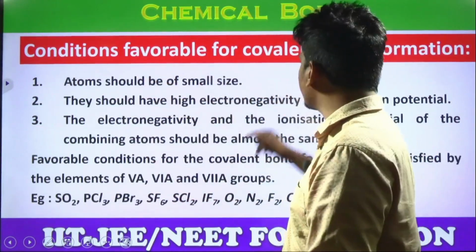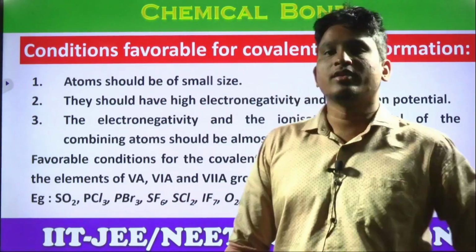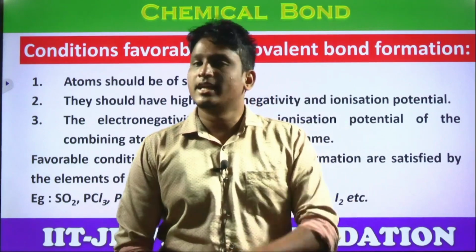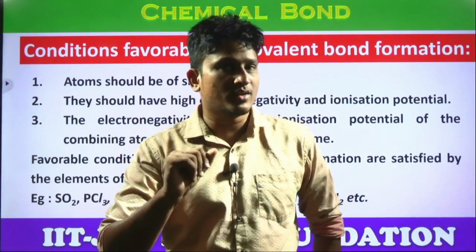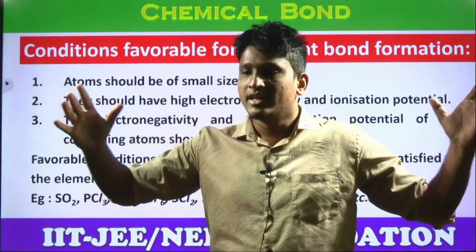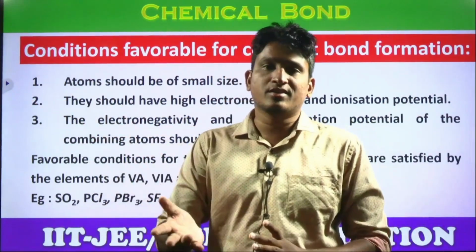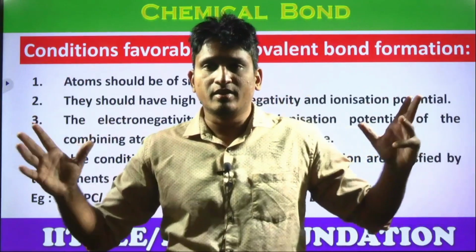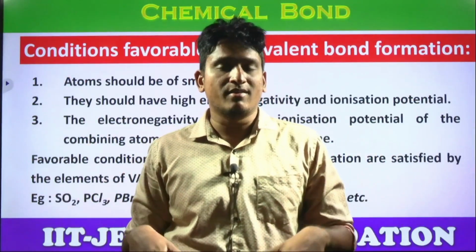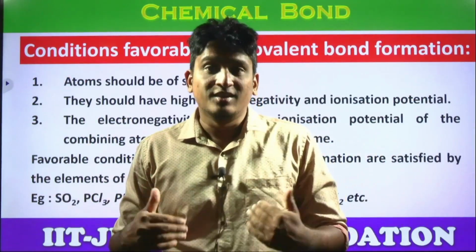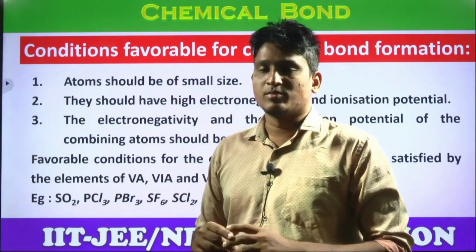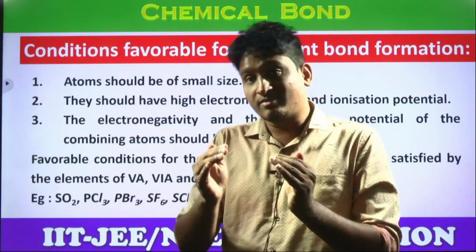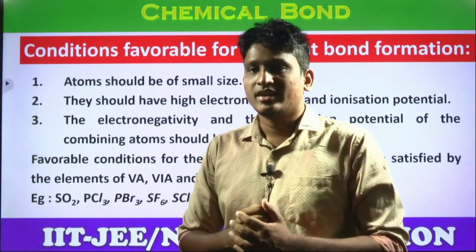Next, conditions favorable for the formation of a covalent bond. The conditions we already discussed. Again, atoms should be of small size, yes or no? Atoms of big size, is it possible for them to share electrons? No. If an atom is very big, what will happen? It will lose electrons, yes or no? That is the most favorable condition for losing. One more thing, sir, if an atom is small size, it will gain electrons. If that is your doubt, correct.